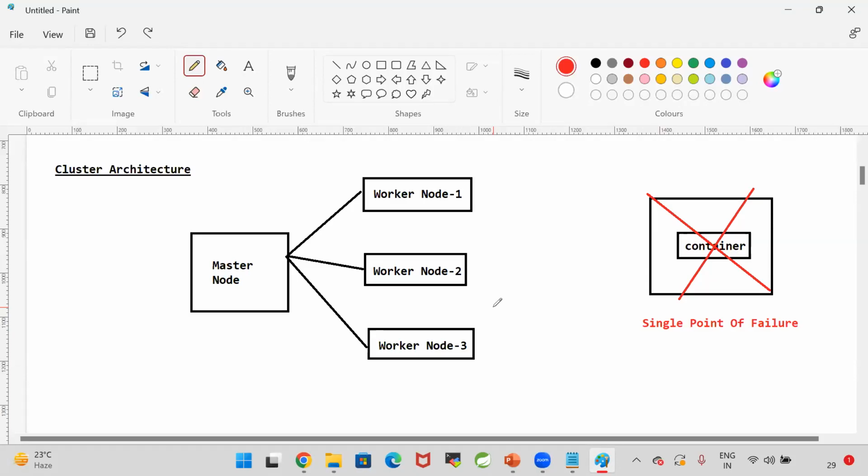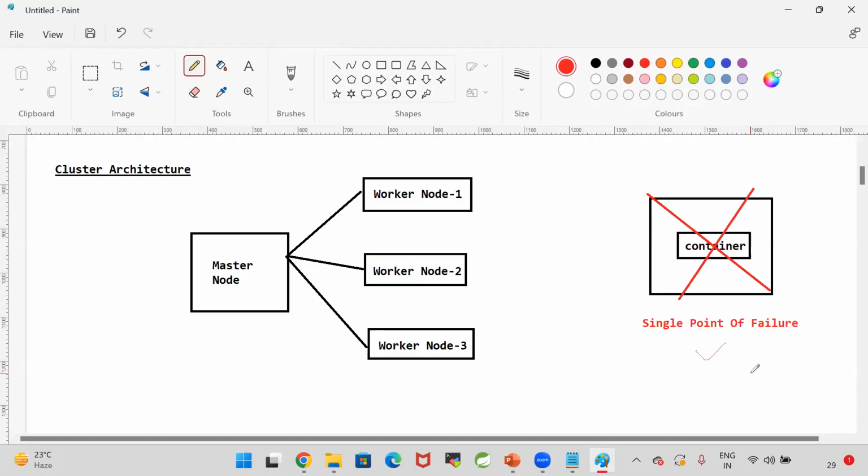If I run in a single container, in a single machine, there is a chance of failing. The application may fail. So there will be downtime if our container is damaged, or if our system is damaged, there will be downtime for the application. That is called single point of failure.